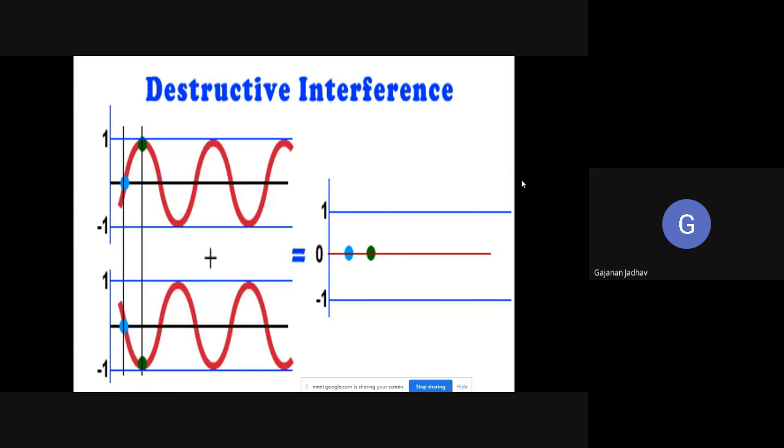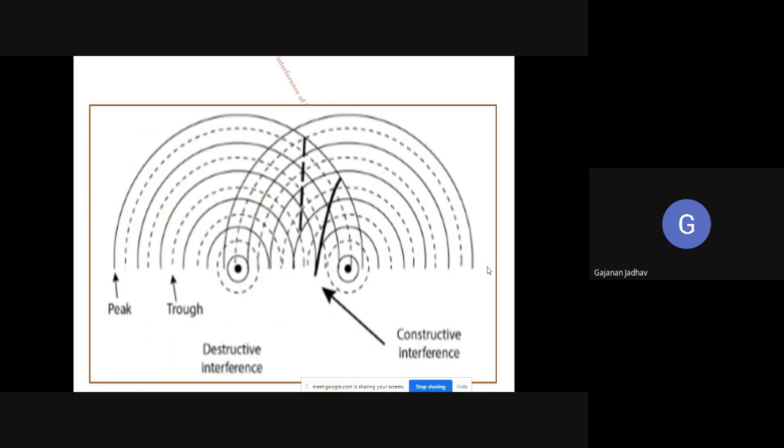Similarly, we have another slide, where these are the two light waves traveling through a medium. This is the crest of the first, and this is the trough, which are overlapping each other. This is the trough of the first, and this is the crest of the second. They are overlapping each other, and due to which we are getting this particular interference, and that is what we call a destructive interference. So this is one more slide for understanding this interference of light.